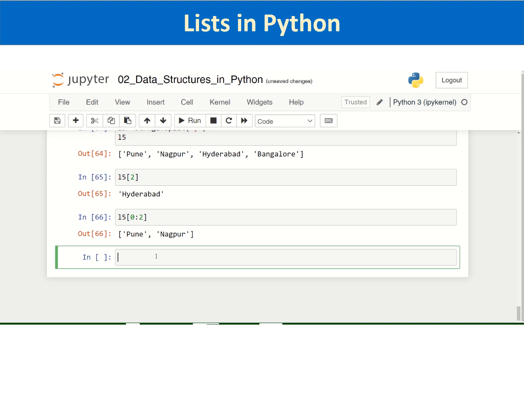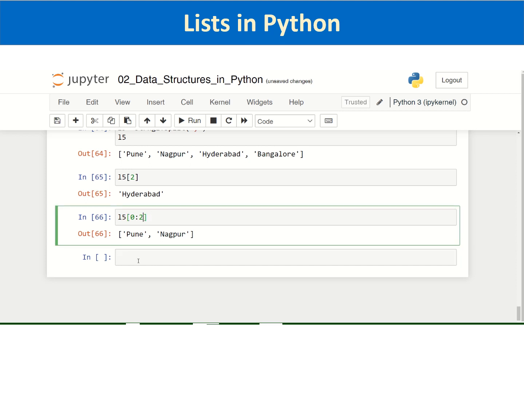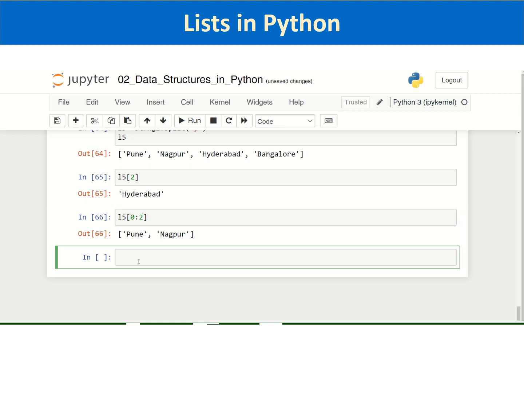Now one more thing is, you can also pass a step into this slicing. When you are slicing, you can also pass the step. Suppose, let us create another list, L6 is equal to, say, 0, 1, 2. Let us start from 1, 1, 2, 3, 4.